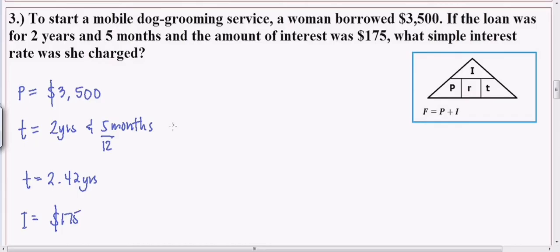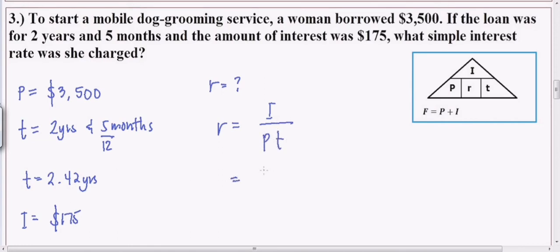Dito pa lang, guys, malalaman nyo kung anong future amount kahit hindi itanong. Siyempre, yung inutang niya plus yung tinubo, makukuha nyo yung future. Pero ang tinatanong, what simple interest rate? So, ang tinatanong dito guys ay rate. Okay? So, ang formula is I over PT.